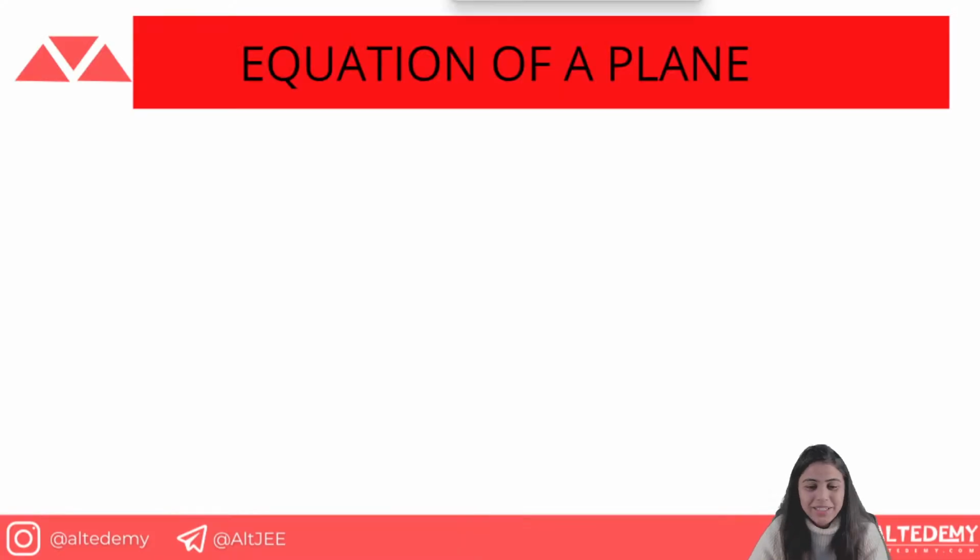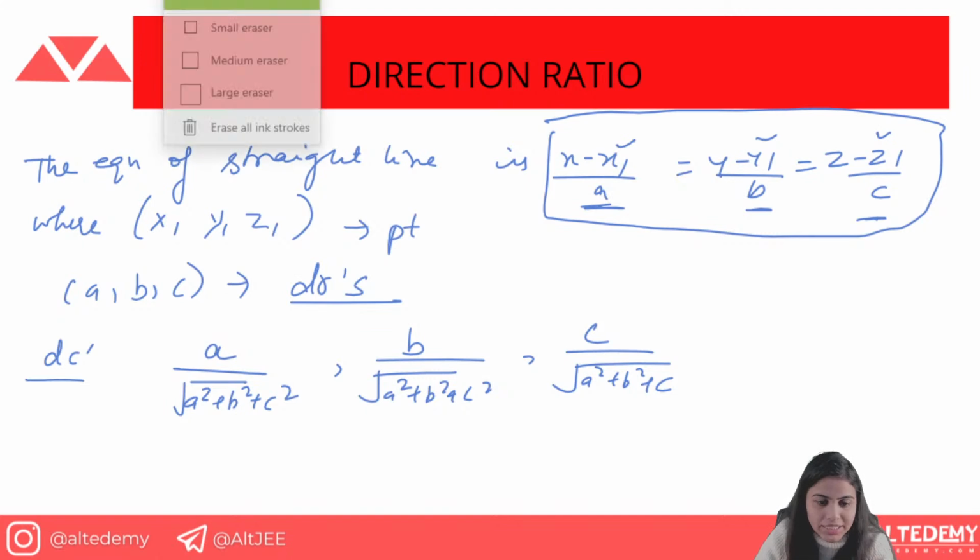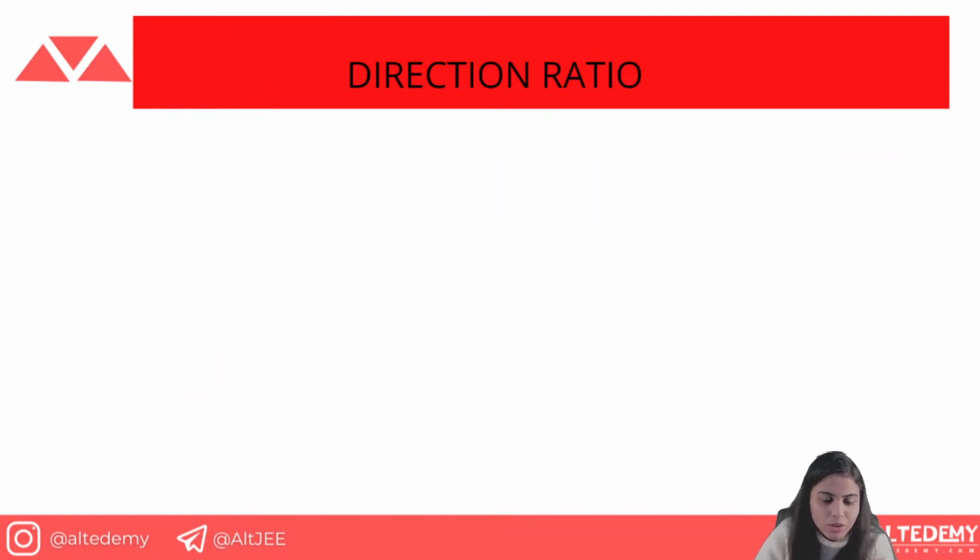Now we have another thing that I did not tell you. You got to know about the terms, about the DRs, what is a DR, what is a point. Something else that is left is the equation of a line that is passing through 2 points. So we are passing through 2 points,